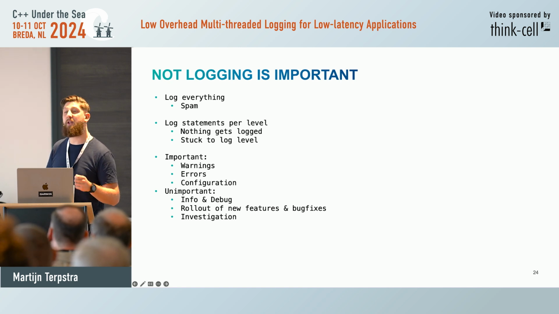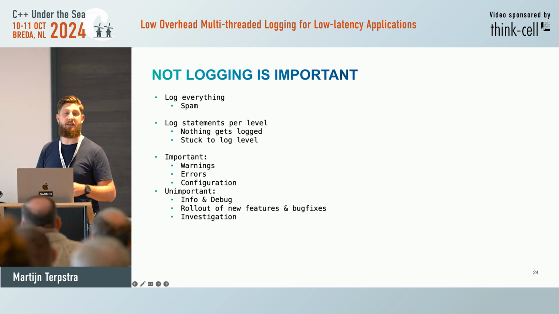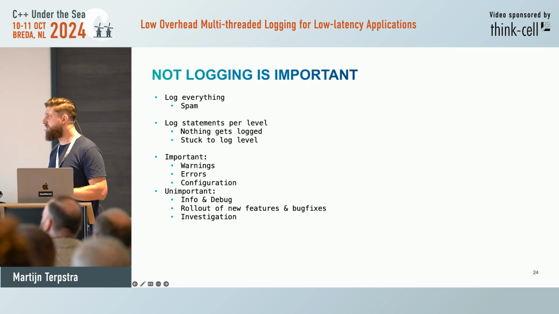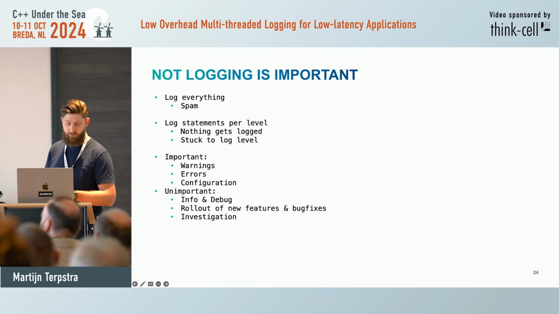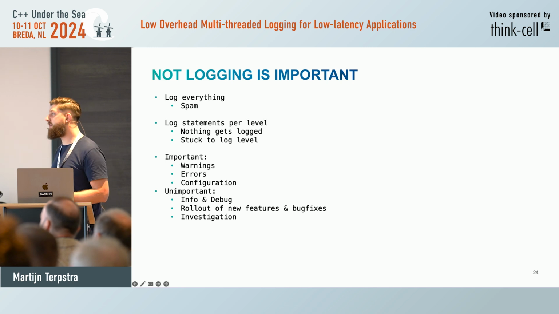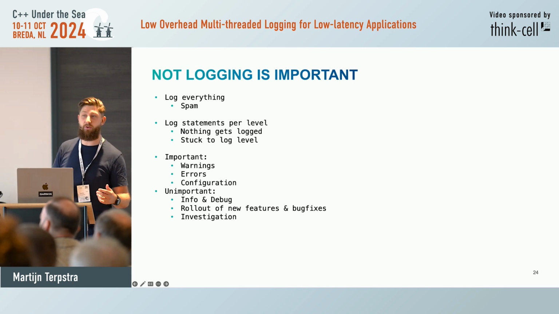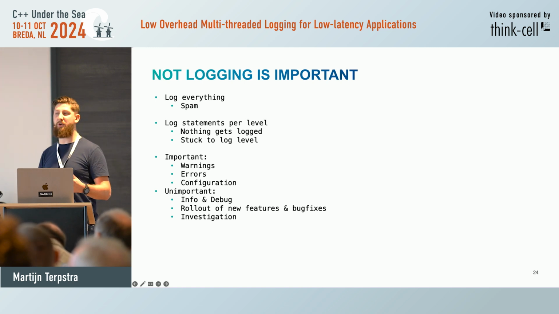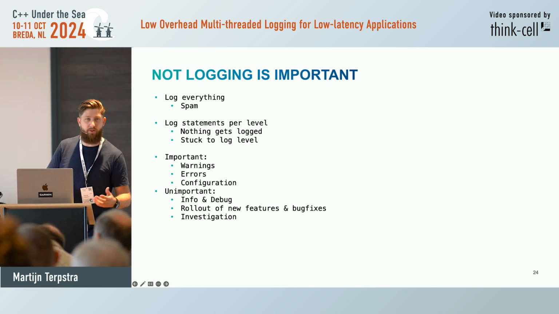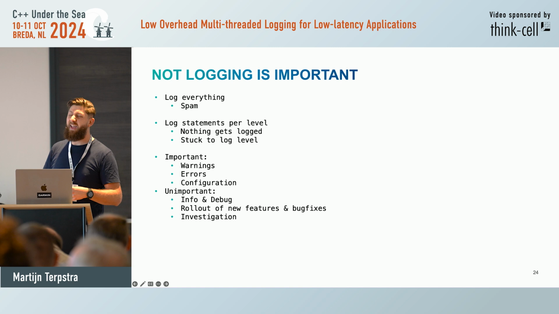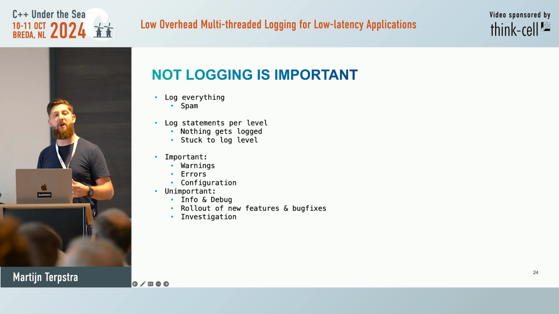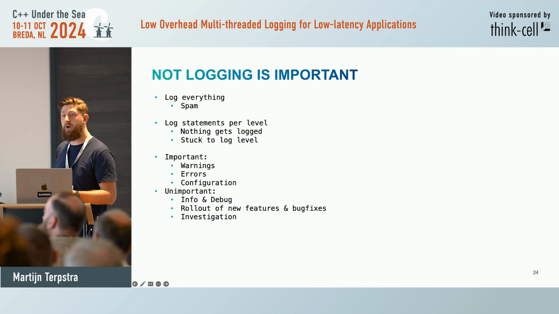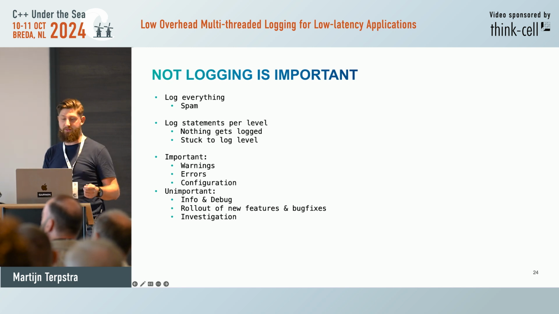Also, these are things where you want to make it easier in case something happens, or other configurations, like feature toggles or some settings. That's really nice to know. The unimportant messages, these are usually info and debug level, are more, usually you print the state of a project, right? Or of a component of a program. So it's really interesting if the program is running correctly, because if the program is running incorrectly, only then do you want to enable that.